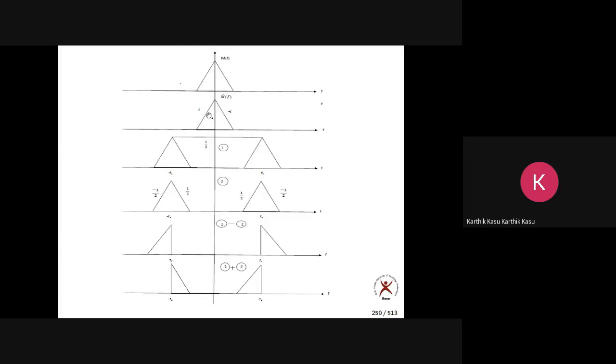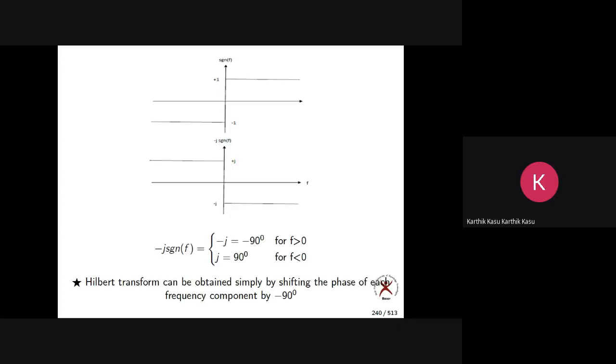This is minus j, this is plus j. Why minus j and plus j here? Can anybody tell me? This is M of f, this is M hat of f. To get the Hilbert transform, what have I done? If the frequency is positive, multiply with minus j. If negative, multiply with j. Is it clear? I have done the same thing here.